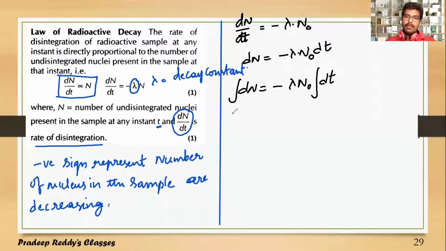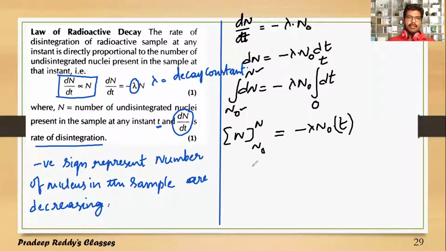dN, initially the number of nuclei present are N naught. After some time t, the number of nuclei present is N, because the number of nuclei goes on disintegrating. 100 will become 90, 90 will become 80, 80 will become 70, and so on. So finally, after some instant of time, 100 is becoming 90. So N represents that. This N is 90, this N naught is 100. And the initial time is t equal to 0 second. Final time I am taking as t. So integration dN is N. Limits are from N naught to N, which is minus lambda N naught into t.